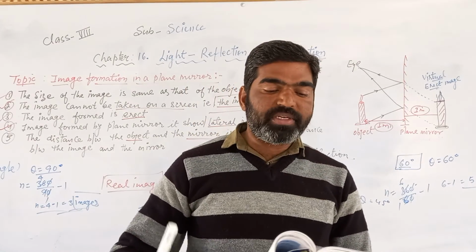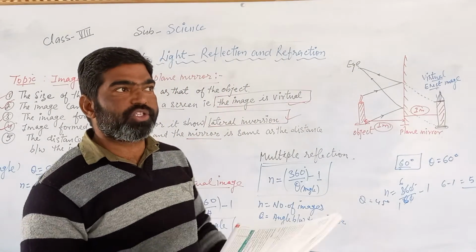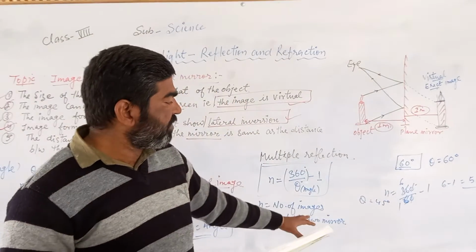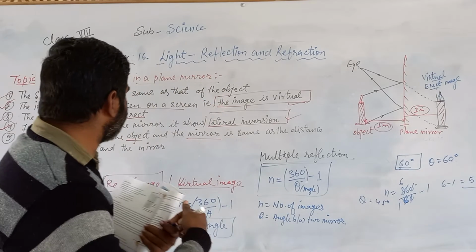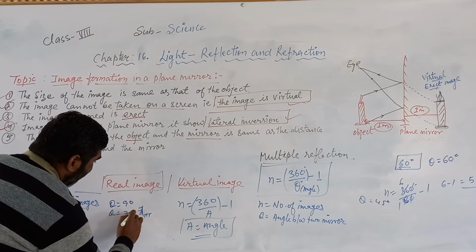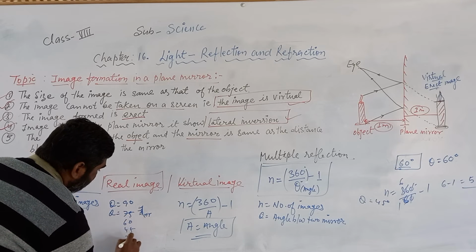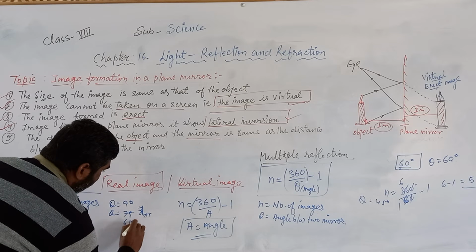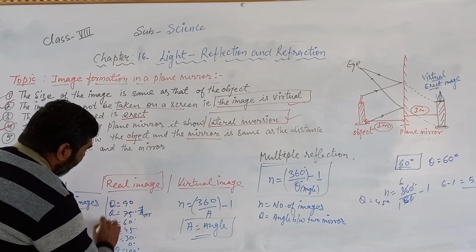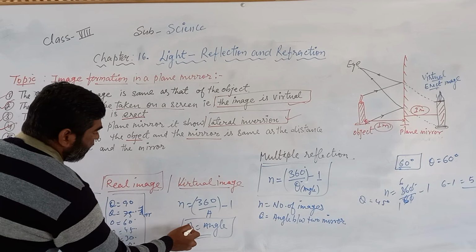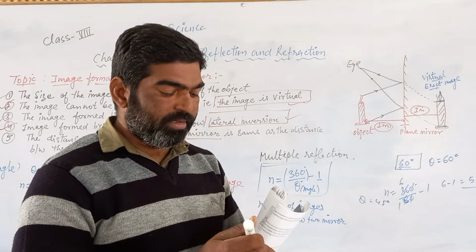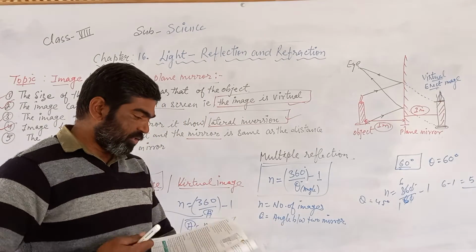The number of images formed is given by this simple relation. Now see here. Suppose this theta is given as 90 degrees, 75, 60, 45, 30, 0, 180. Any angles. Simply put these values here. By putting any simple value in this you can find the number of images.